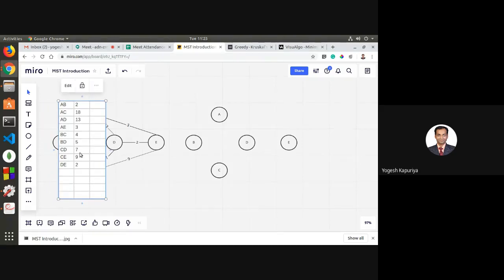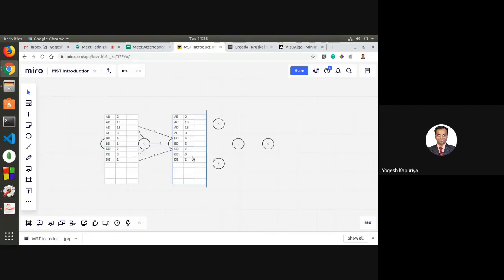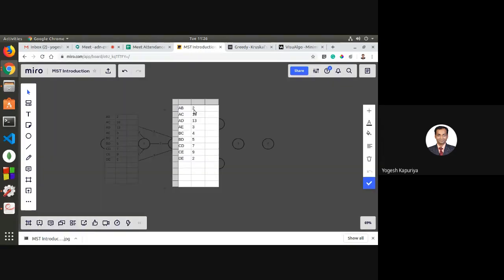So if you sort this, let's create a duplicate. Let us sort it. AB will be first. Then you have DE, which also has weight 2. Then you have 3, so AE with 3. Then you have 4, which is BC.